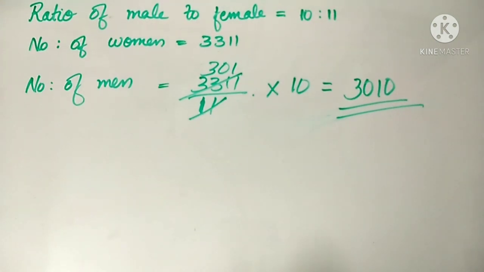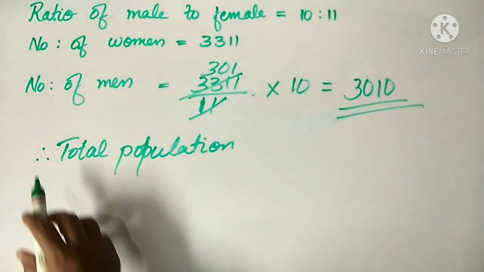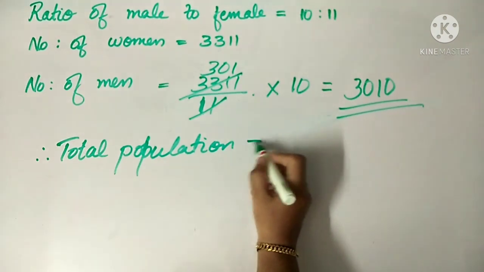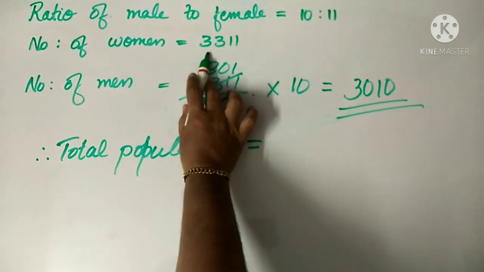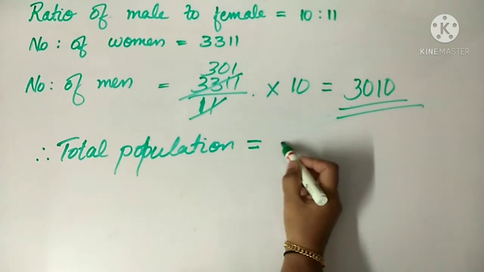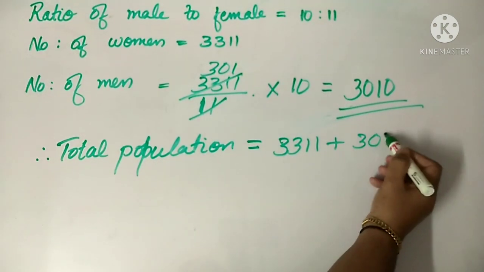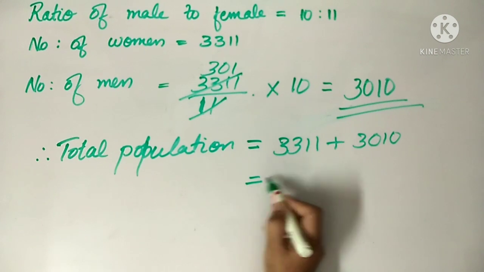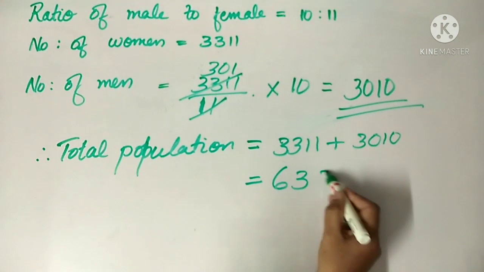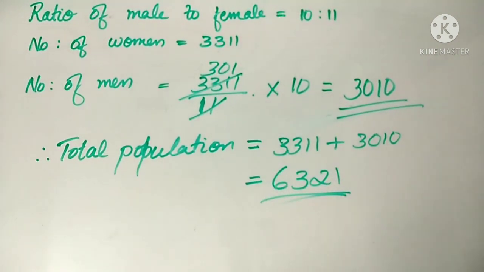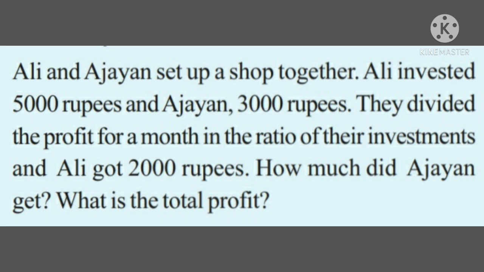We have to find the population. So we write, therefore total population is equal to number of women plus number of men, that is 3,311 plus 3,010, that is equal to 6,321.